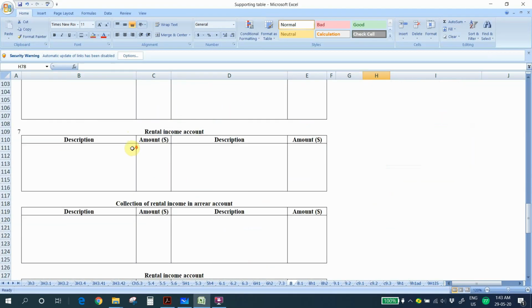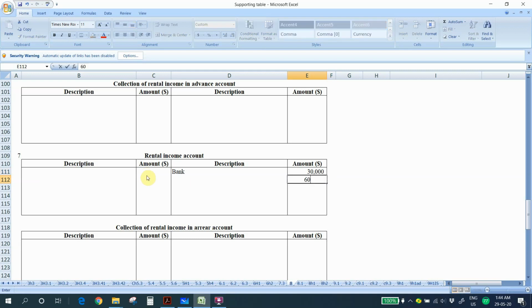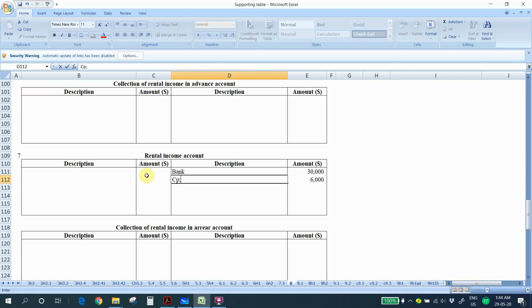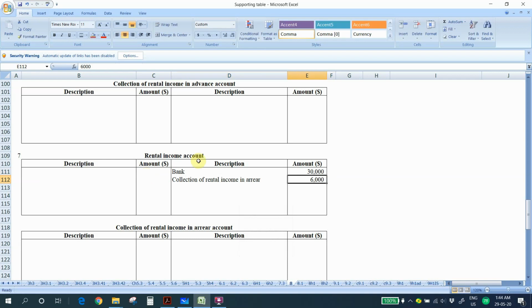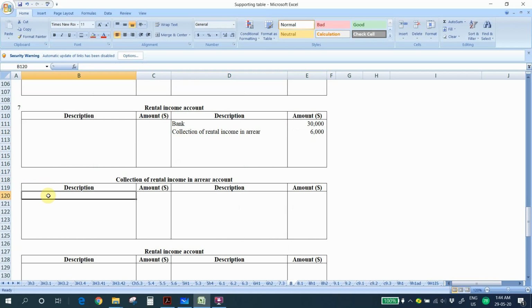So this is the ledger. We start from the collection. We debit the bank account and then we credit rental income. We collect 30,000 here, and we have 6,000, which is collection of rental income in arrear. We credit the rental income account, and then debit goes to the collection of rental income in arrear account. 6,000.